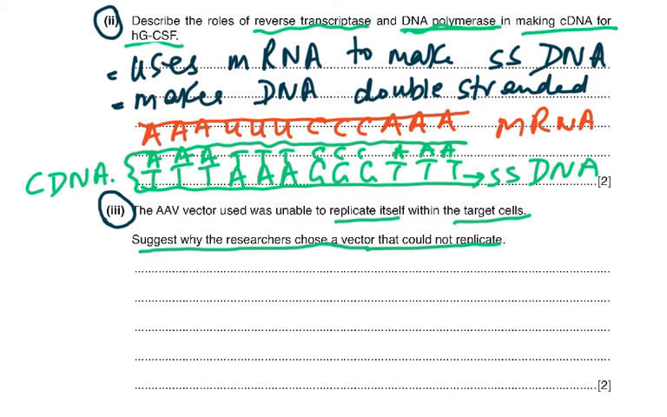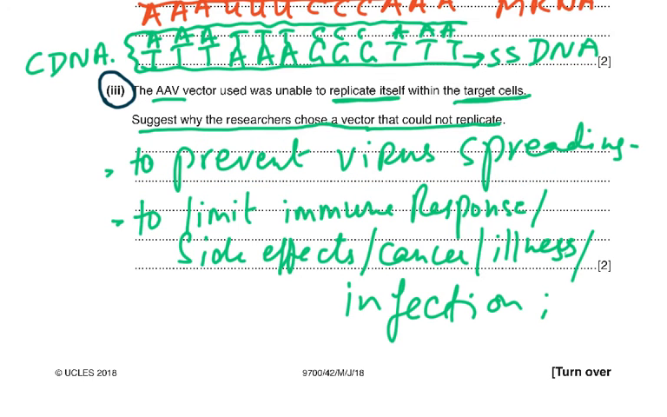Then part 3 of the question, the AAV vector used was unable to replicate itself within the target cell. Suggest why the researchers chose a vector that could not replicate. Now, basically we did not want it to replicate because we didn't want copies of it to be made, number 1, to prevent the virus from spreading and to limit the immune response, or you could have said limit the side effects, or you could have said limit maybe production of cancer, or to also not have the illness becoming more profound or causing the infection to spread. So we didn't want the vector to replicate. So we didn't want it to spread in the body.